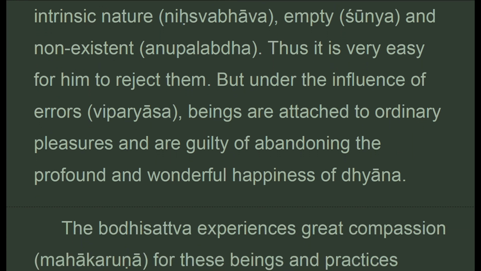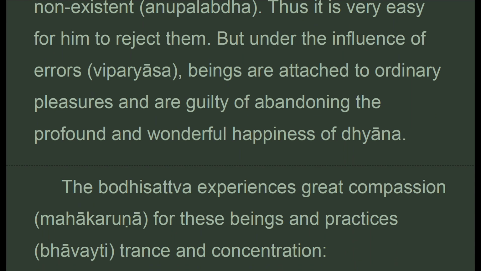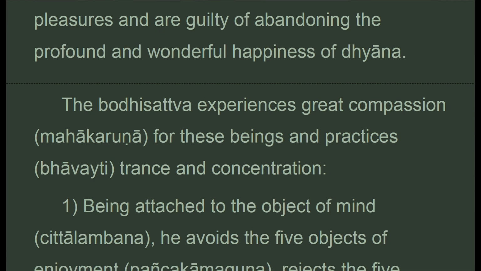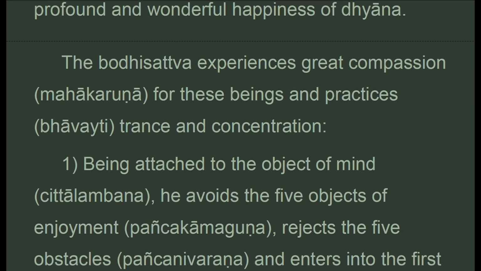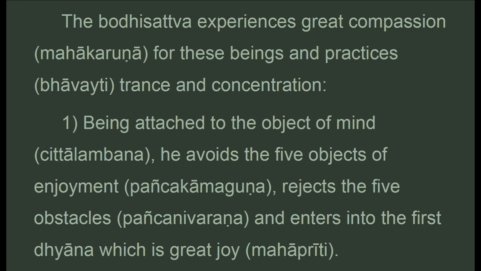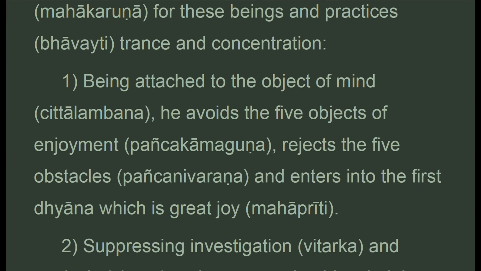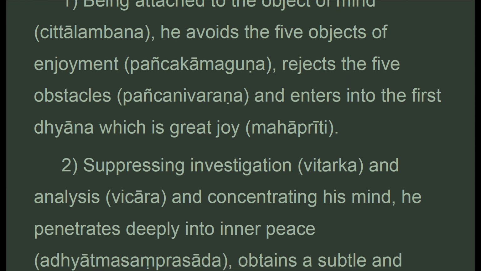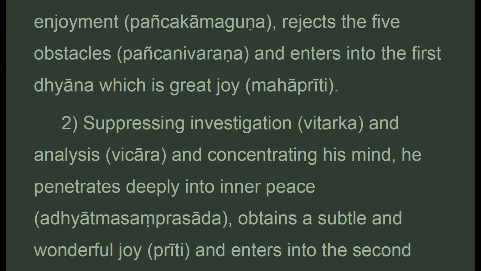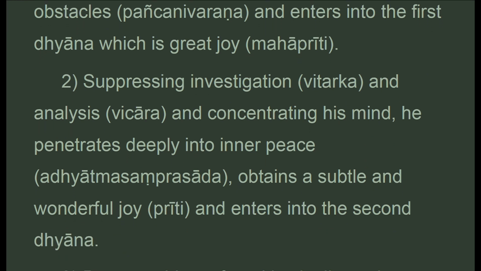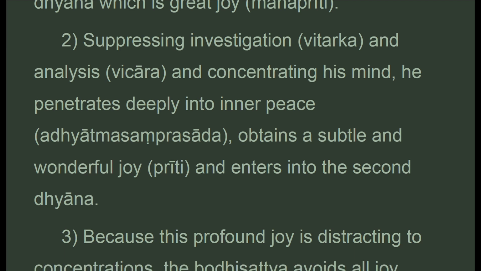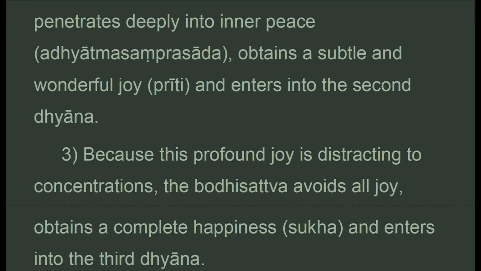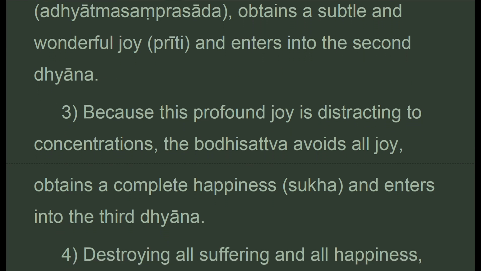But under the influence of errors, beings are attached to ordinary pleasures and are guilty of abandoning the profound and wonderful happiness of dhyana. The bodhisattva experiences great compassion for these beings and practices trance and concentration. 1. Being attached to the object of mind, he avoids the 5 objects of enjoyment, rejects the 5 obstacles and enters into the first dhyana, which is great joy. 2. Suppressing investigation and analysis and concentrating his mind, he penetrates deeply into inner peace, obtains a subtle and wonderful joy and enters into the second dhyana.